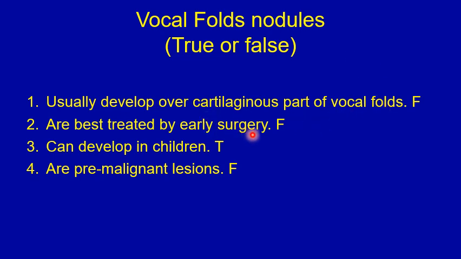Number 2, are best treated by early surgery. That's false. In the early stages, they are best treated by voice therapy. Surgery is only reserved for the very resistant cases. Number 3, nodules can develop in children. That's true. There are 2 types of vocal fold nodules: a juvenile type in children who scream or shout a lot or abuse or misuse their voice, and an adult type. Number 4, nodules are pre-malignant lesions. That is false.